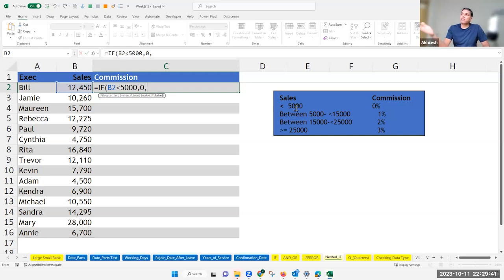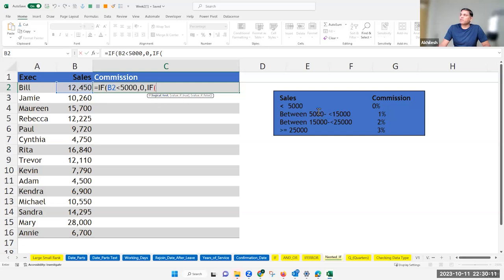But if this is not the case, then what will happen? If it is not less than 5,000, then I might get 1%, 2%, as well as 3%. These three possibilities are there. And because there are three possibilities, I need to again start evaluation. So I need to use if one more time. And when I use if one more time, it says give me the next logic, and I will give the next logic.